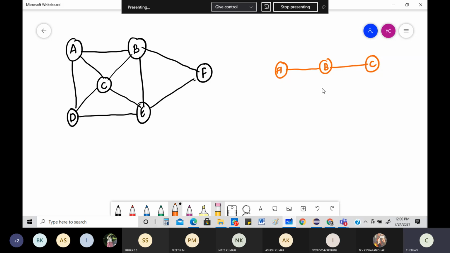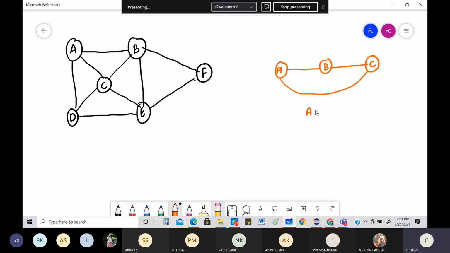It's not possible, right? Because A to B, B to C, and from C, where do you go? You don't go anywhere. Or if you start with B, B to C or B to A, then you don't go anywhere.